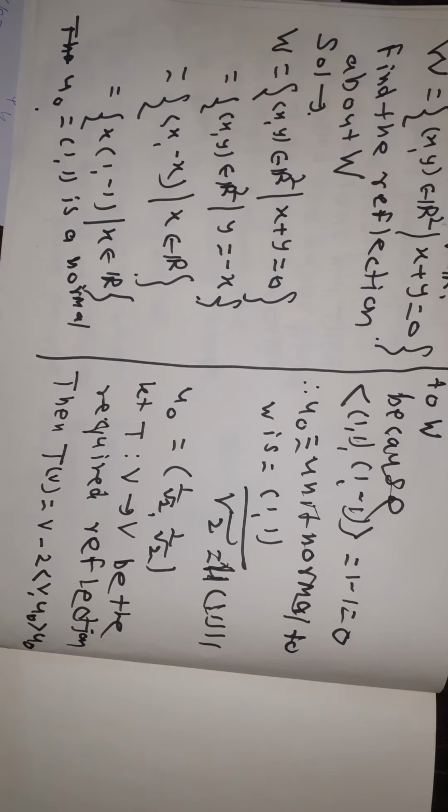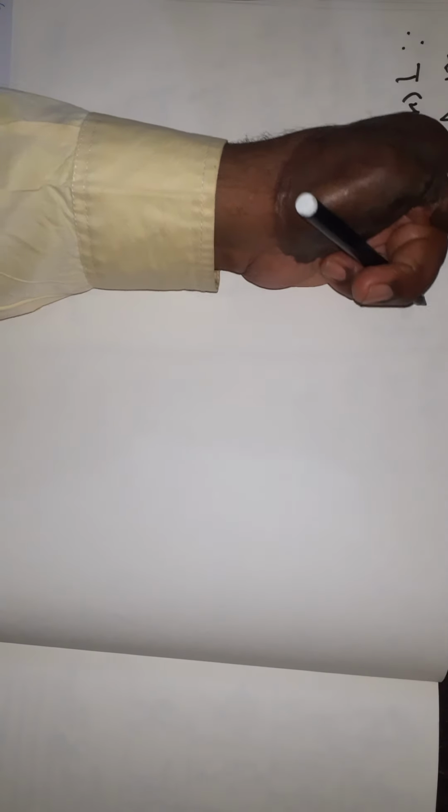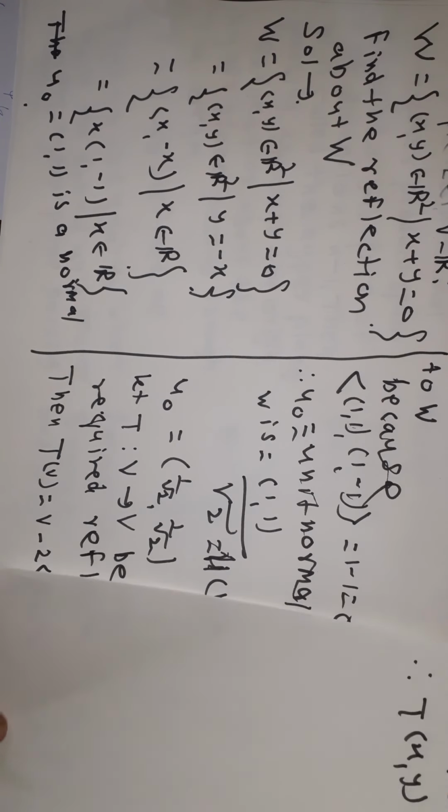Therefore, let V is equal to (x, y). Therefore T of (x, y) is equal to (x, y) minus 2 times the inner product of (x, y) and (1 by root 2, 1 by root 2), times (1 by root 2, 1 by root 2).